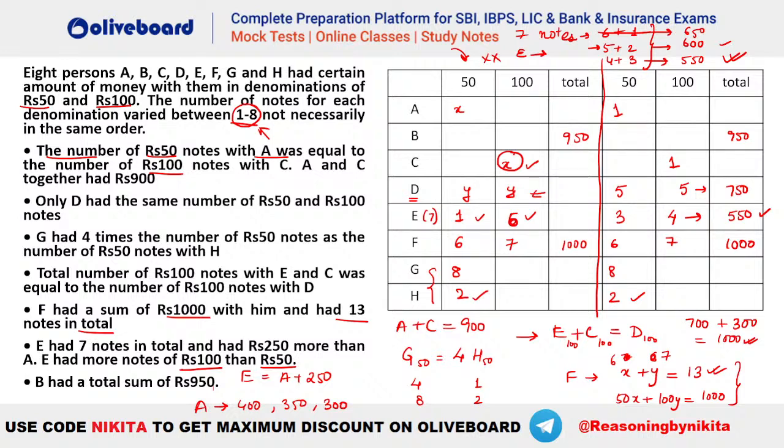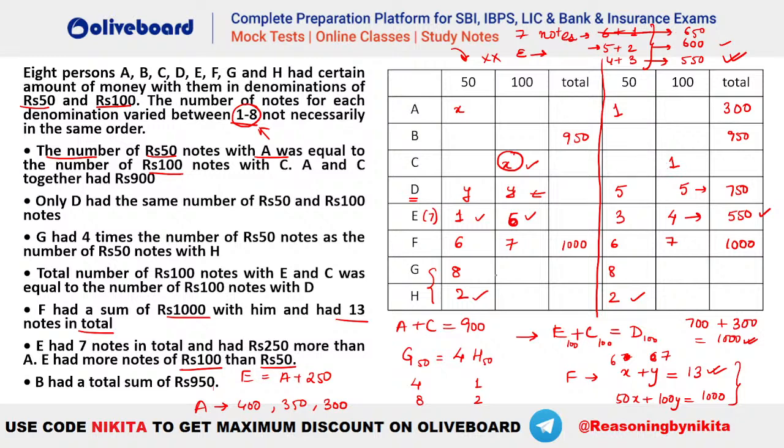It will be 550 minus 250. How much is that? That is equal to how much? कितना होगा? 550 minus 250 कितना होगा? 300, isn't it? So 300 will be the value, isn't it? So you can see we have got all these values now.